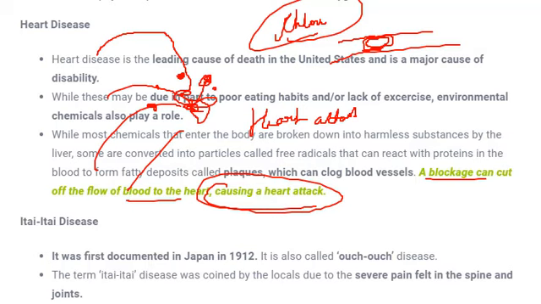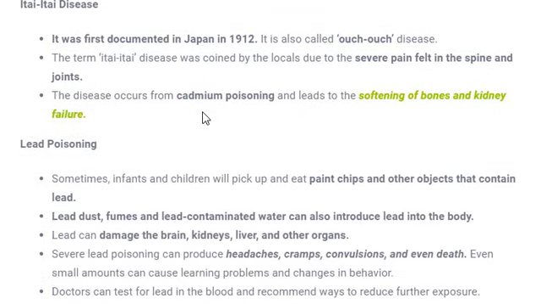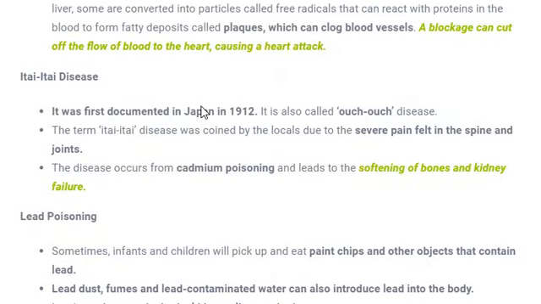Next is Itai disease, and this is also called ouch disease. So the name might sound very funny, ouch. It was named because there was pain in the spines and the joints. Because of the pains in spines and joints, the disease was named ouch. Whenever you get hurt, you generally make a sound of ouch. Because of that this name was given, and ouch is itai in Japanese. That's why it was named itai. Okay. And it was first documented in 1912 in Japan.